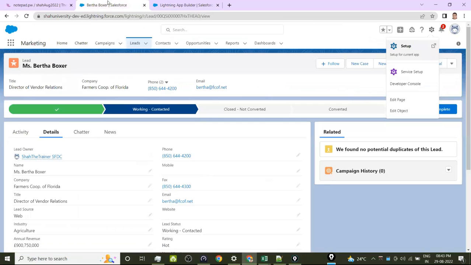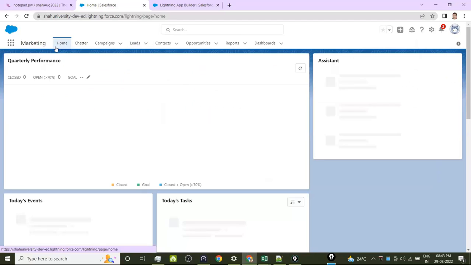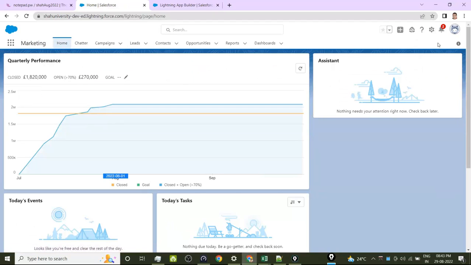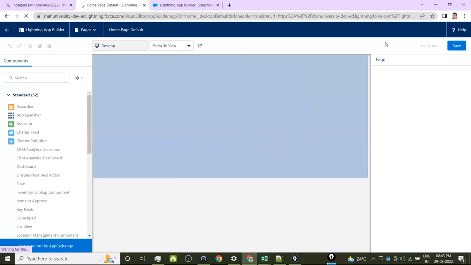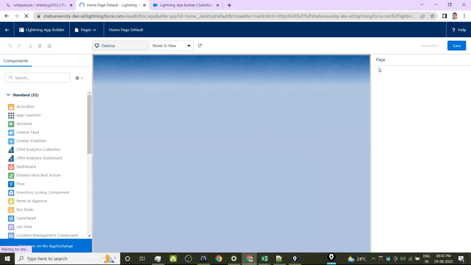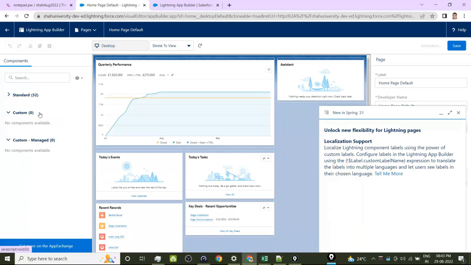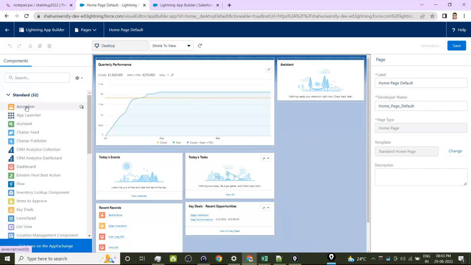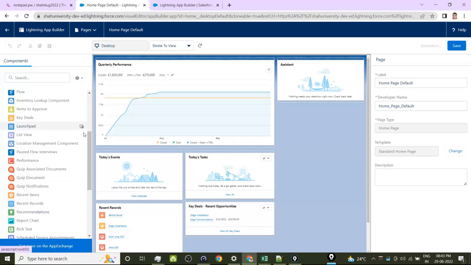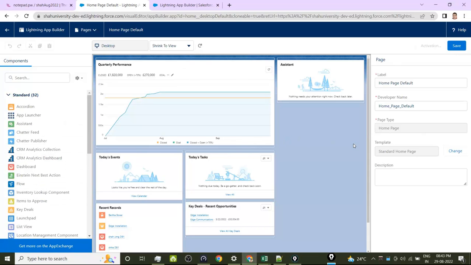That is one thing. A quick way of doing it is, for example, the home page is there, right? I open the home page. By going to the Setup gear symbol, I have Edit Page. Then I simply click on that Edit Page. If it is a Salesforce trainer, you can do it the quick way. So you have some standard components, custom components, no custom components. We don't know how to create custom Lightning components as of now. So standard components you have like this. You can have a flow also over there, list view also over there, etc. Okay. So like this, you are going to have your home page.